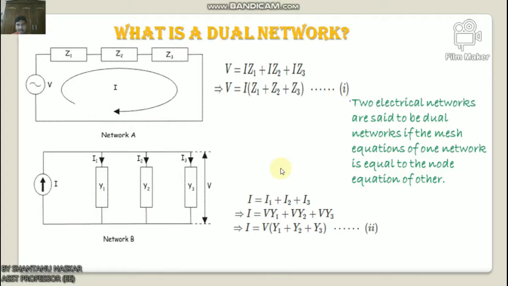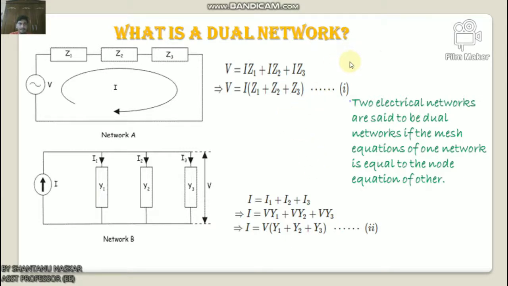Similarly, the right side of equation 1 is the product of current and total impedance of the circuit, and the right side of equation 2 is the product of voltage and admittance of the circuit. So it is needless to say these two networks are dual networks. From the example, it is also clear that dual networks may not be equivalent networks. The circuit equations of two dual networks are similar in form, but the variables are interchanged.